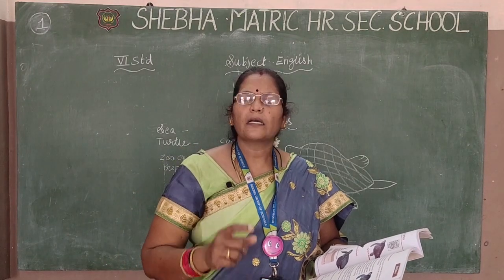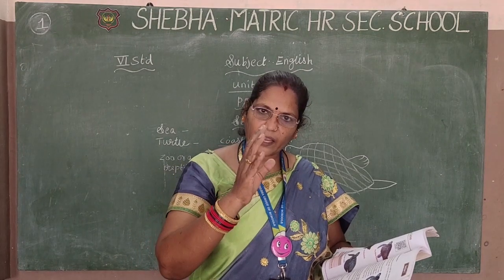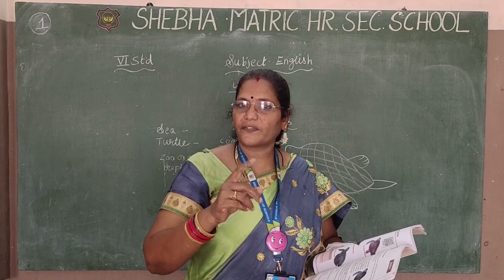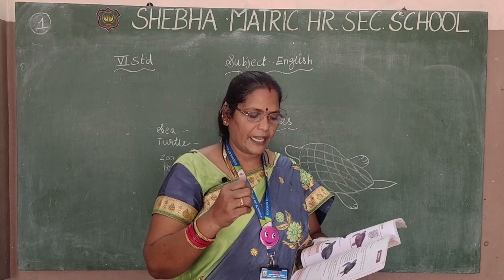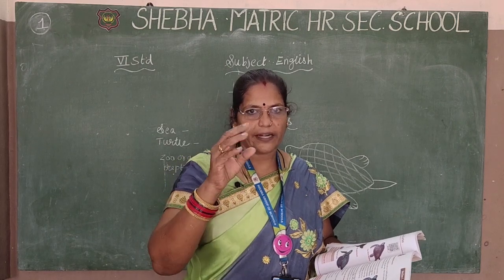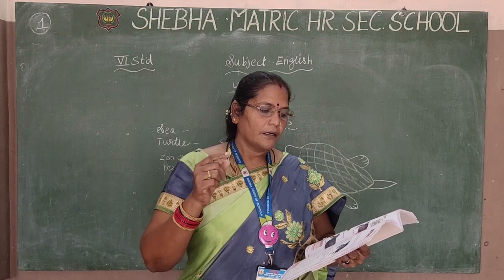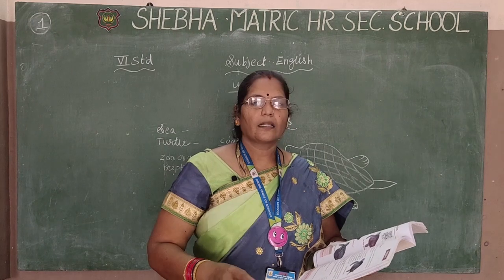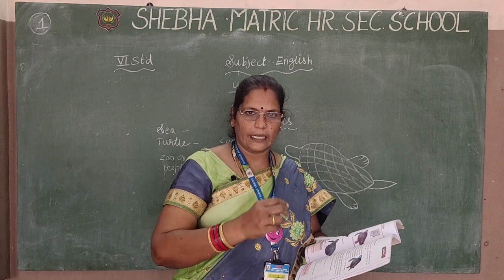How many have they explained? 7 species of turtles they have explained. But only 5 are found in the coastal water. Means 7 species of turtles are there, but only 5 are found on our side, in the Indian coastal waters. They have given the names of the 5 turtles. So let us see about it. Olive ridley, then hawksbill, the green sea turtle, the loggerhead and the leatherback. These are the 5 types of turtles that we find in the coastal areas.